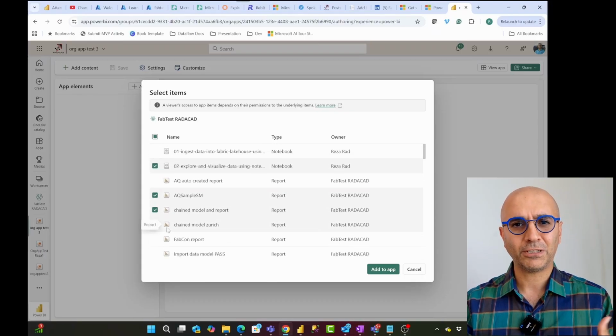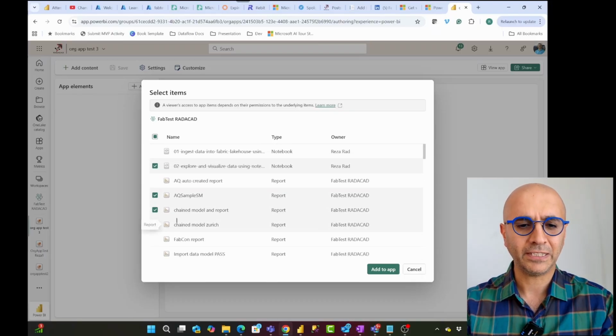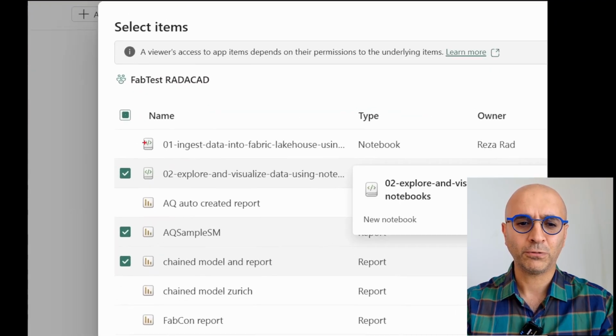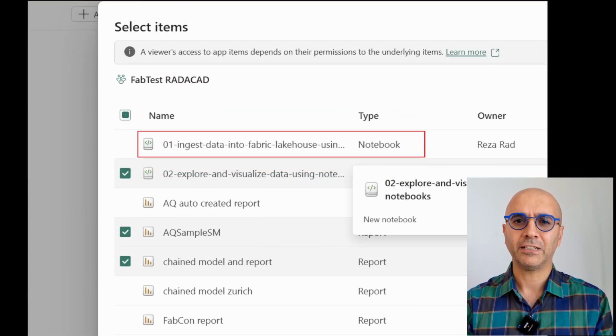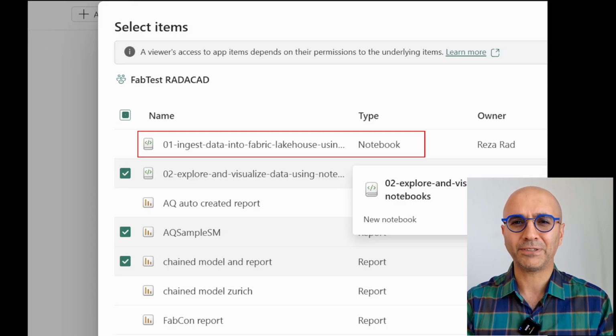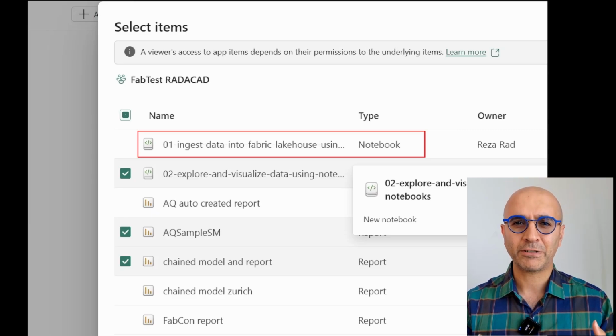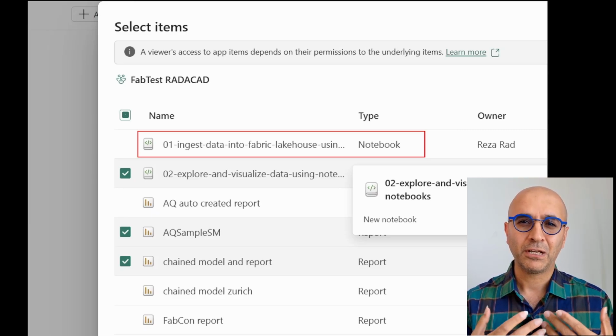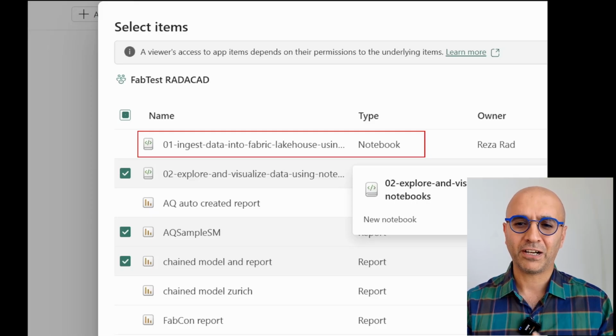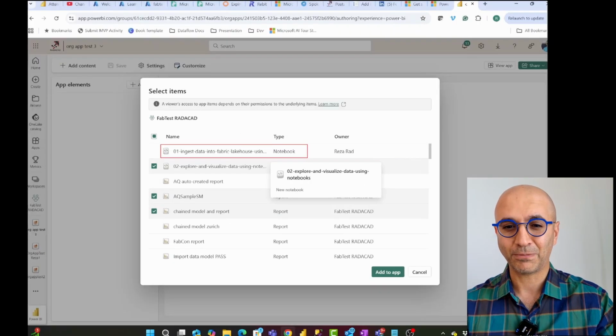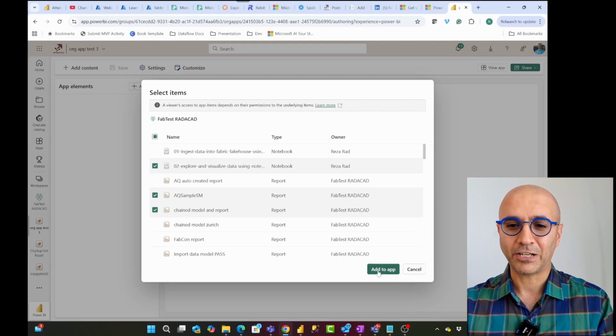One of the differences is what you see right now in this screen. Here I can also choose notebooks to be shared in the Org app. In Power BI app, we can only share Power BI content, which is a Power BI report, Power BI dashboard, or Power BI paginated report. Notebook is not one of those. So notebook is one of the items in Fabric that you can use. Real-time dashboard is also one of the others. If we have any future visualization items in Microsoft Fabric, they'll be included in the Org app. So one difference is the type of objects you can create or share through the app.